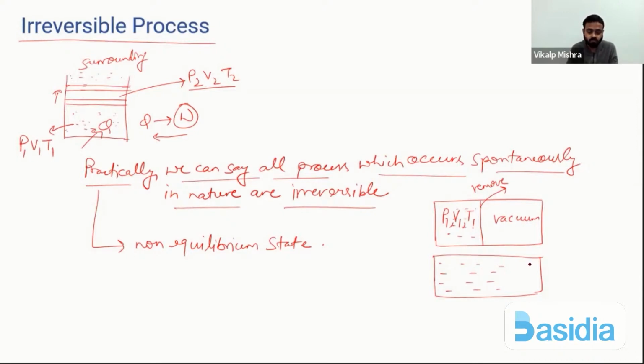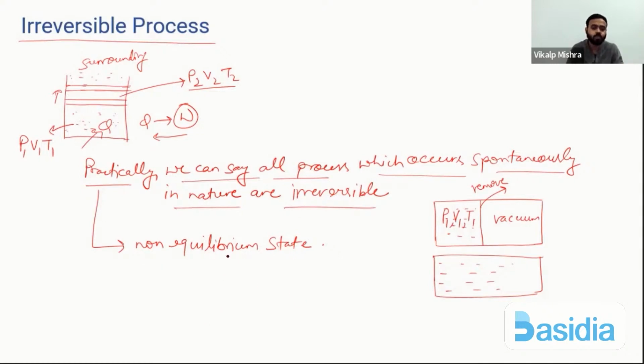Okay, now if gas will fill this whole container, then is it possible that gas will again come to that same volume, will revert back to the same pressure or same temperature? No, it's not possible. So non-equilibrium state is one of the reasons behind this irreversibility.